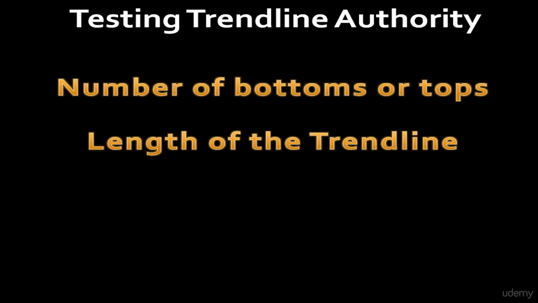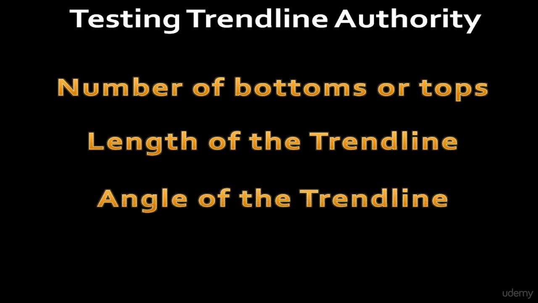The next important criterion for testing a trend line's authority is the angle of the trend line. The angle of the trend line should be measured against the horizontal axis. The angle of the trend line is a good criterion of its validity as a true delimiter of the intermediate trend. If the angle of the trend line is very steep, then such a trend line can be easily broken by a brief sideways consolidation move. Such steep lines are of little forecasting value to the technical analyst.